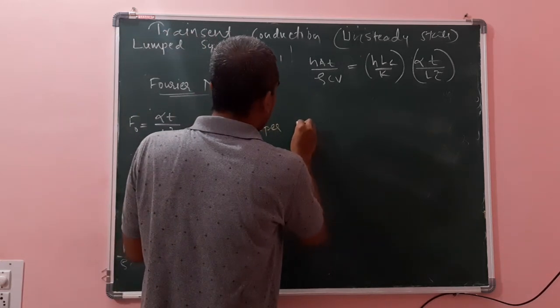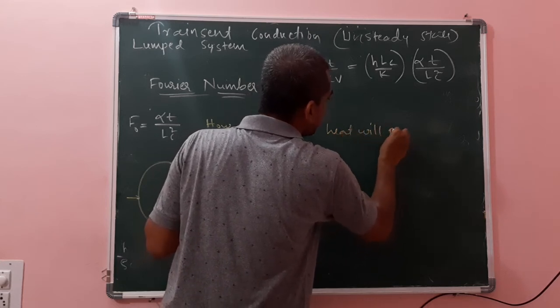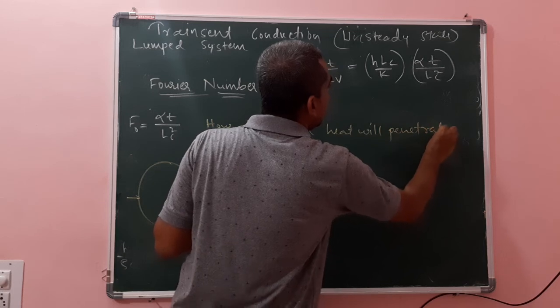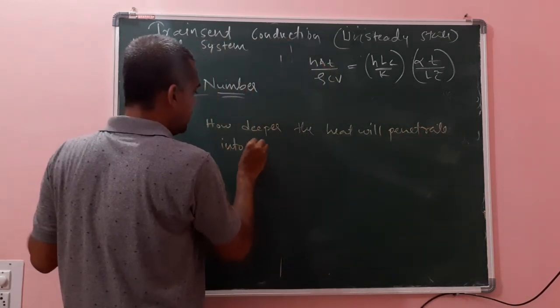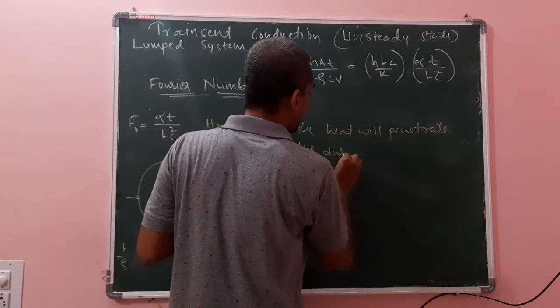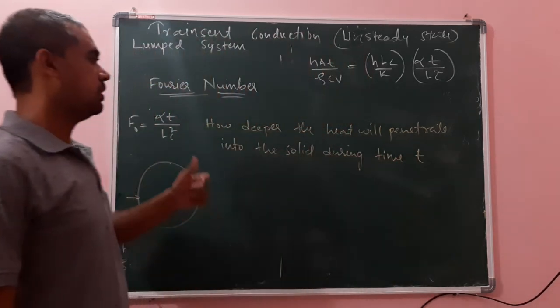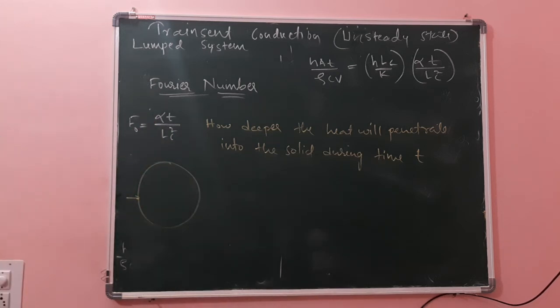signifies how deep the heat will penetrate into the solid during time t. If the Fourier number is higher, the penetration of heat inside the solid will be higher. If the Fourier number is lower, its penetration will be lower.